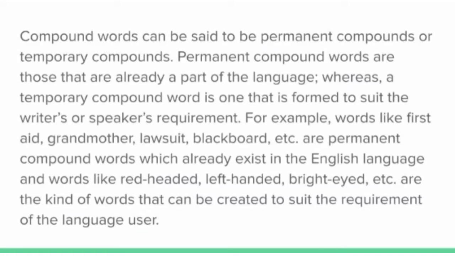Examples of permanent compound words: grandmother, first aid. And temporary compounds, words like red-handed, left-handed, bright-eyed, are the kind of words that can be created to suit the requirement of the language user.